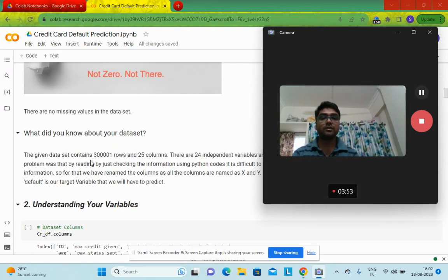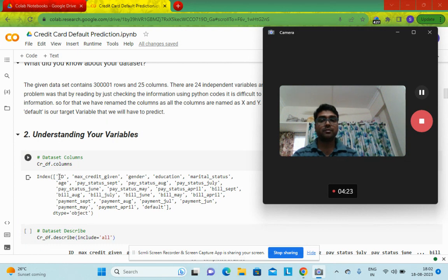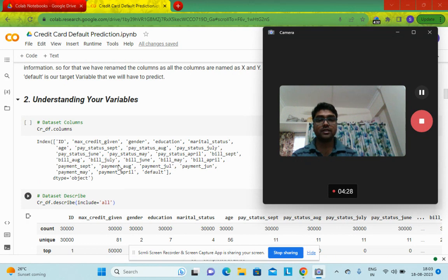Next, what do we know about our dataset? This dataset contains 30,000 rows and 25 columns, and there are 24 independent variables or features and one target variable, as we know. Basically, till now we have not done anything, just checked the basic dataset and dropped the ID column for my convenience. And default is the target variable which we have to predict. Then check the names of the columns, which I have assigned randomly.